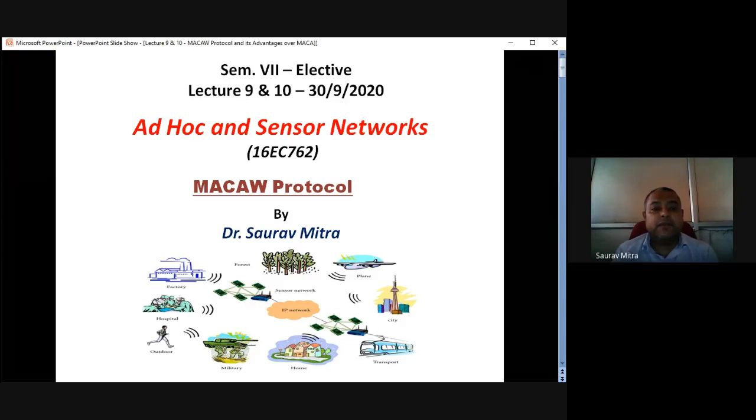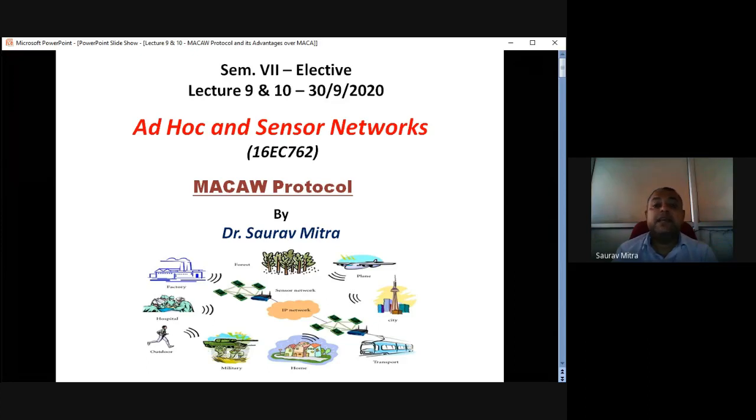This had some problems. In CSMA, what we found was if there were two senders, that means two transmitters, and there was a common receiver in between them. When one sender is transmitting data to the receiver, at the same time another sender can also contend for the same receiver. So data from both senders collide at the receiver and none of the data is received properly.